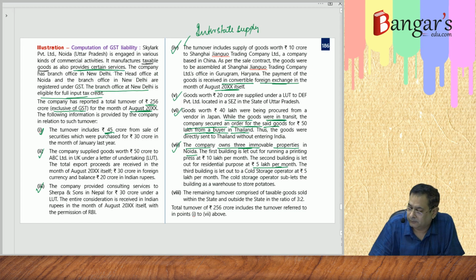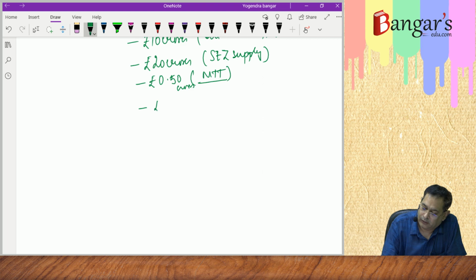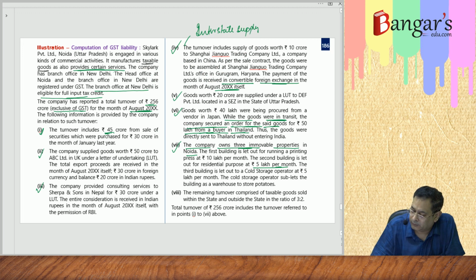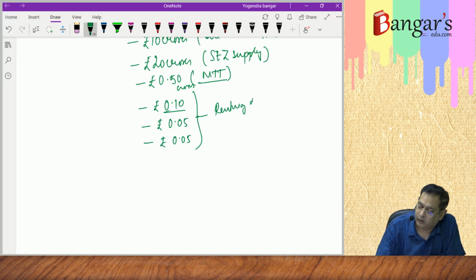Next came our renting of immovable property, minus 0.10 and minus rupees 0.05, that is on account of renting of immovable property. So you can calculate it properly.